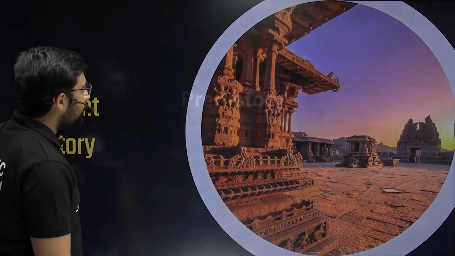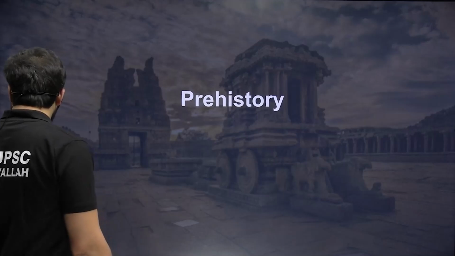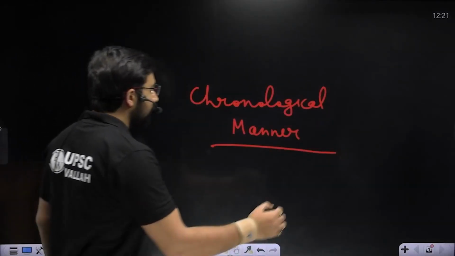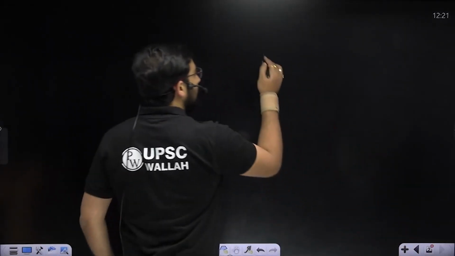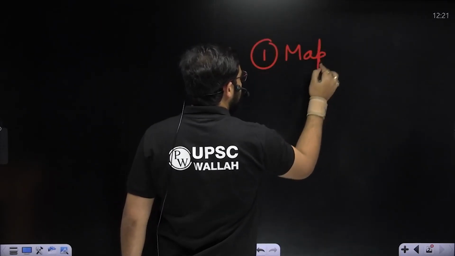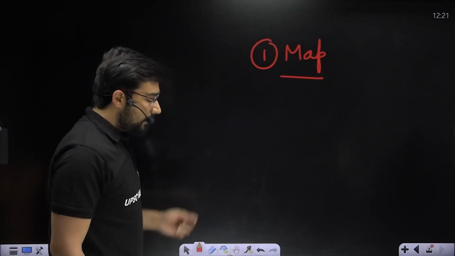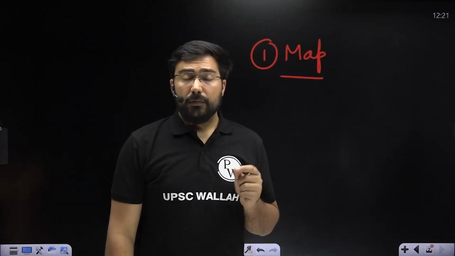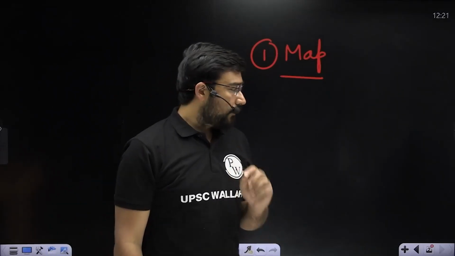We'll start with the questions which are map oriented. Map is one of the important areas. Side by side, I will tell you which things you need to revise a lot. We can make a list, like one area where you need to put a little bit of effort in ancient India is map. That's a learning from the previous year questions, because UPSC is asking lots of questions from there.